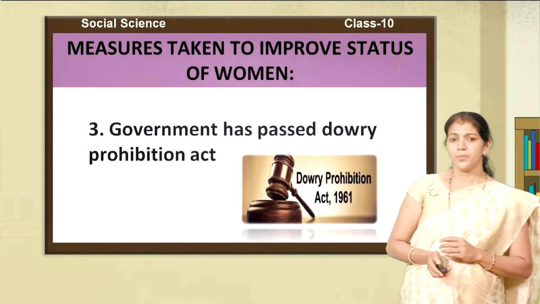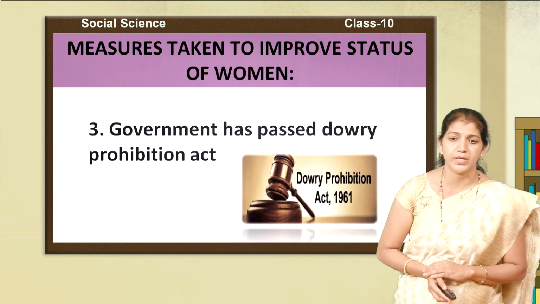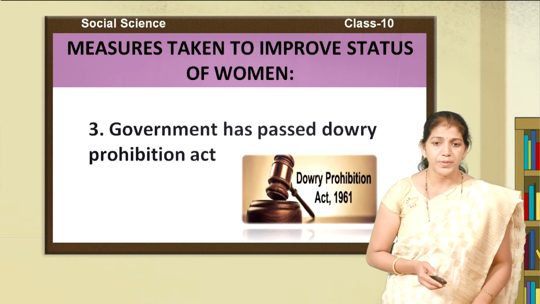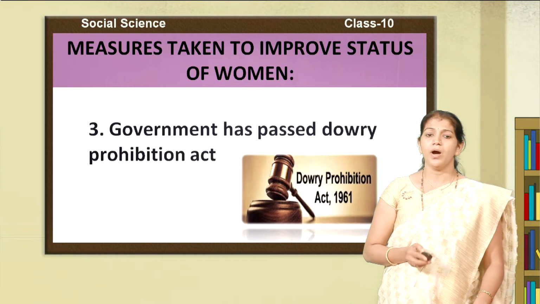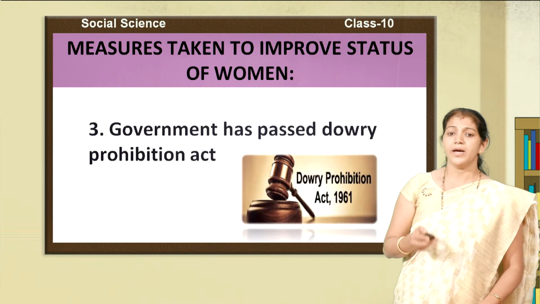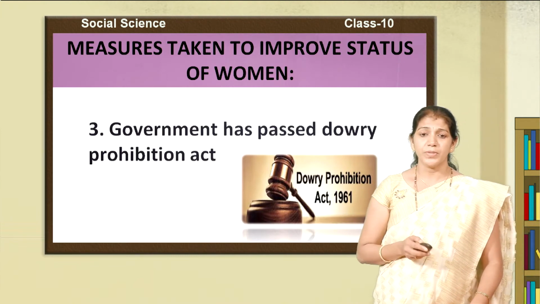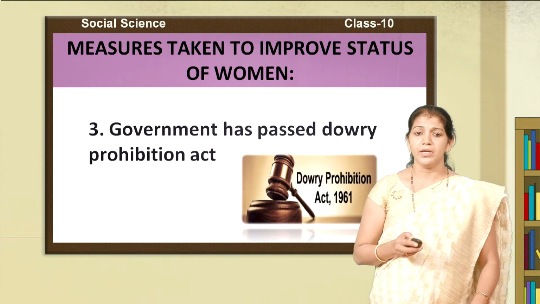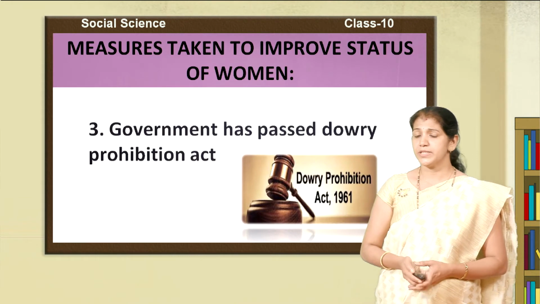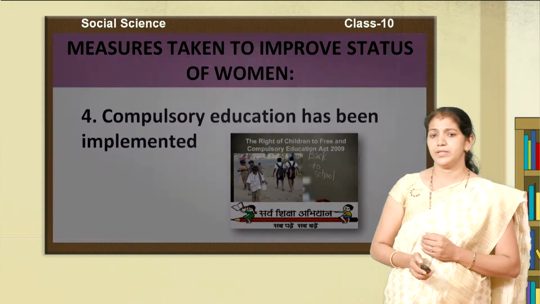The next important measure is that the government has passed the Dowry Prohibition Act. In 1961, the Dowry Prohibition Act was implemented by the government, and any persons participating in dowry are punished by the government. This Dowry Act protects girls from exploitation in society and improves the status of women in society.